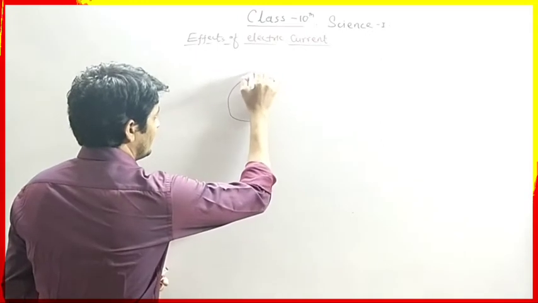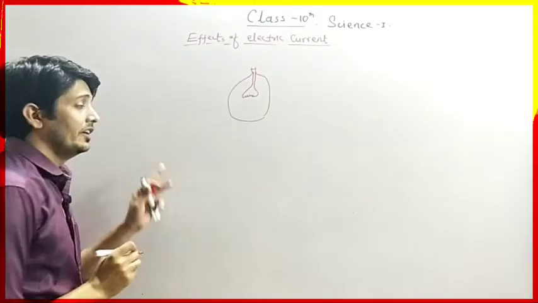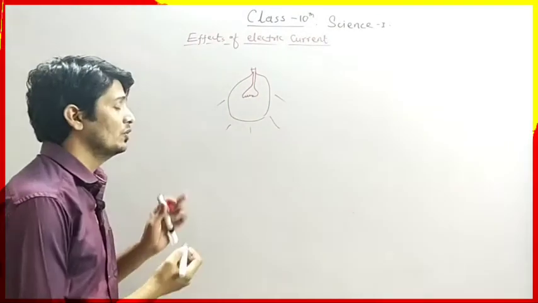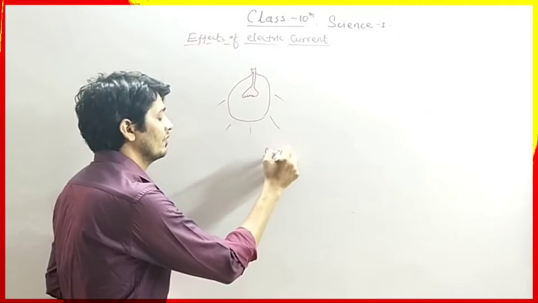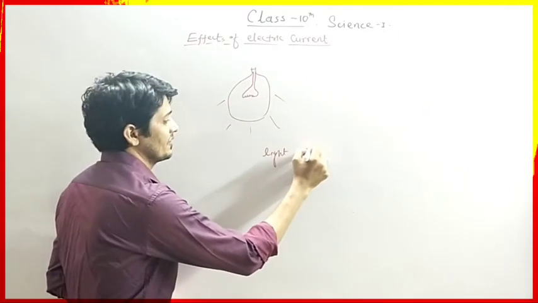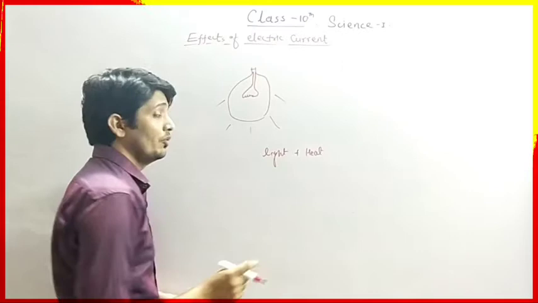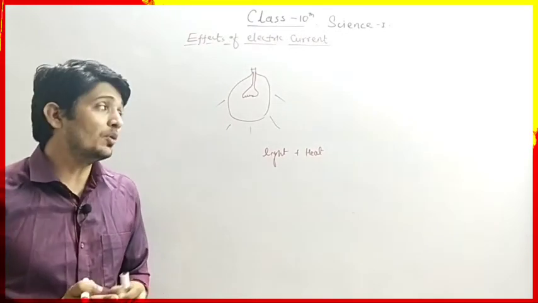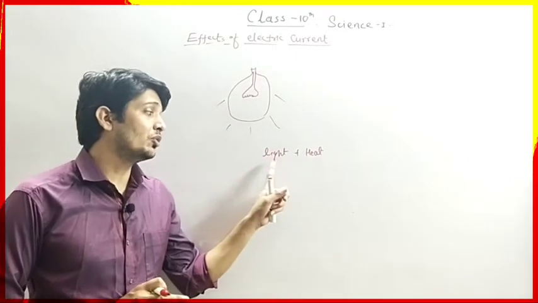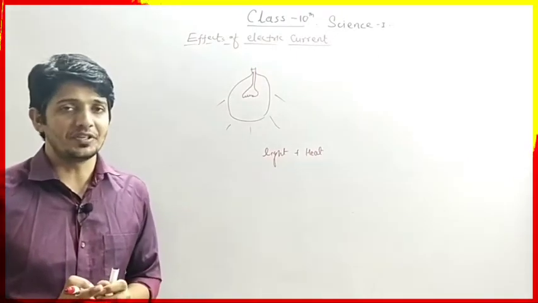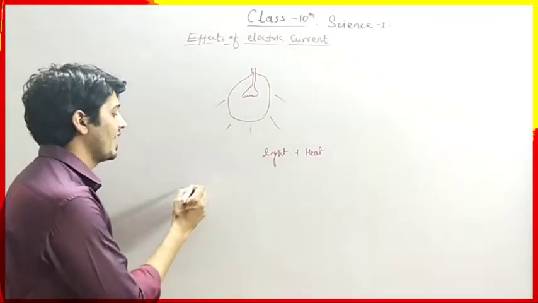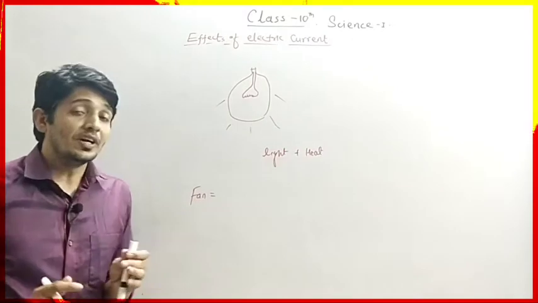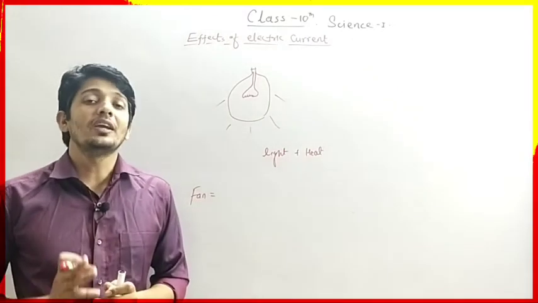This is the electric bulb. It gives us light as well as heat energy. So we can say that a bulb is an electronic device which converts electrical energy into light energy as well as heat energy. If we take the example of the fan, it converts electrical energy into mechanical energy.